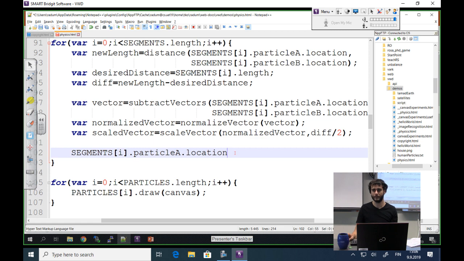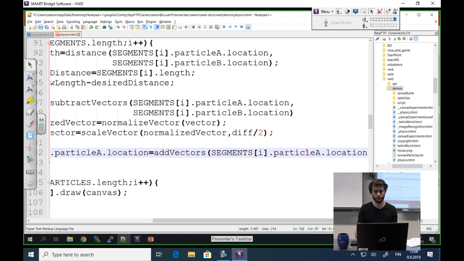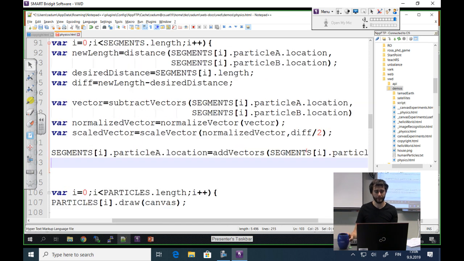Yeah, so it's addition. When we want to move something by a vector, addition. We added the gravity before, we added its velocity vector. Addition. So the particle A location is going to be add vectors, whatever the location is, and our new scaled vector.